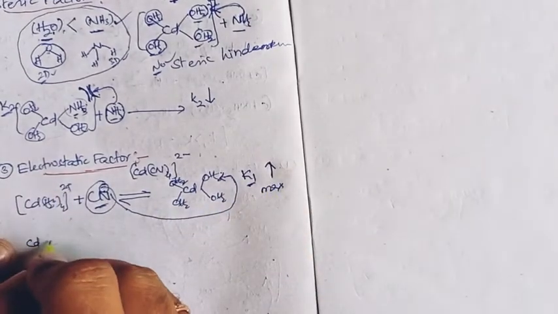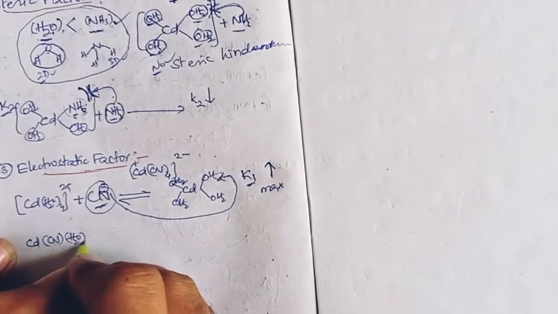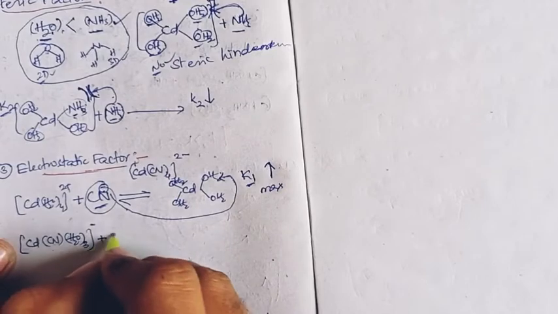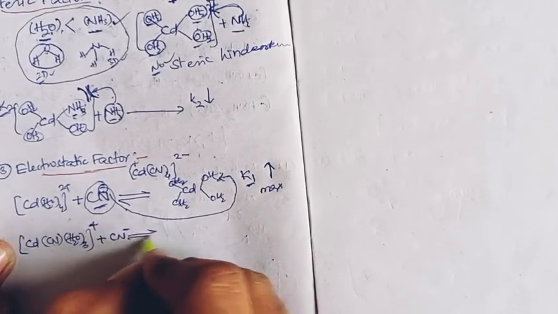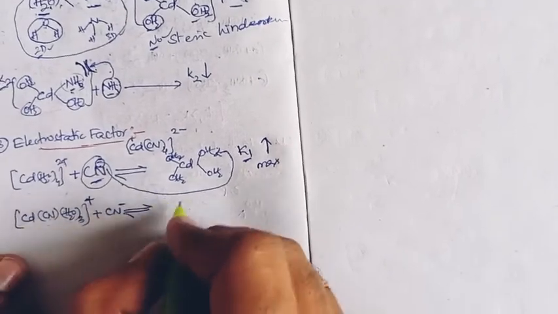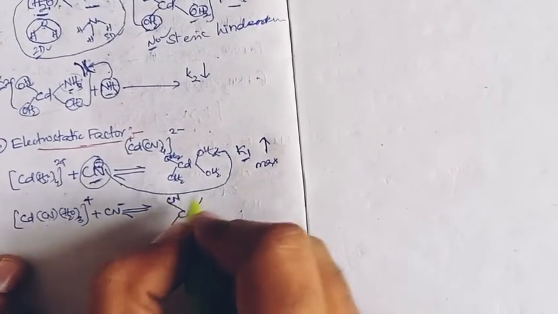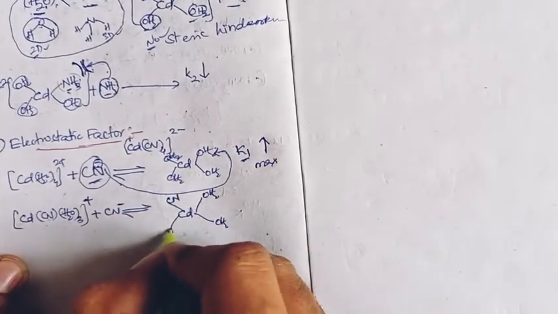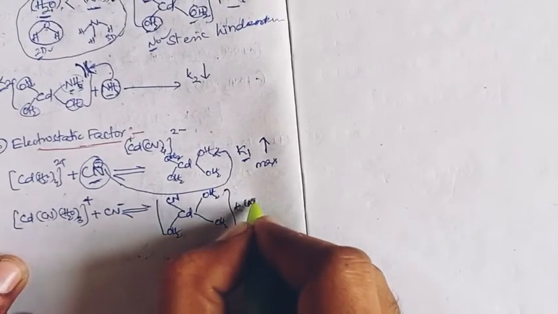Whereas in the second step, the complex will have one cyanide in the pre-coordinated site, and the second cyanide ligand attack will have some electrostatic interaction with the pre-coordinated cyanide.